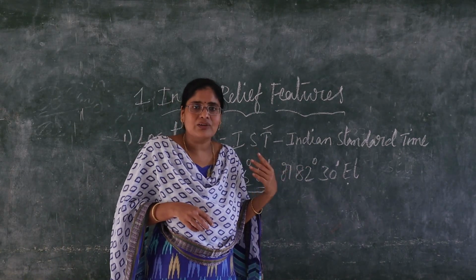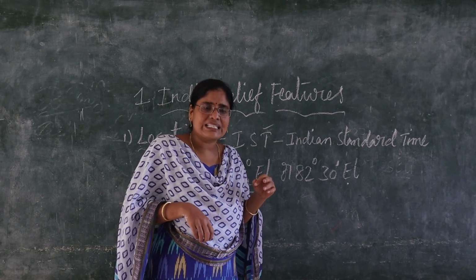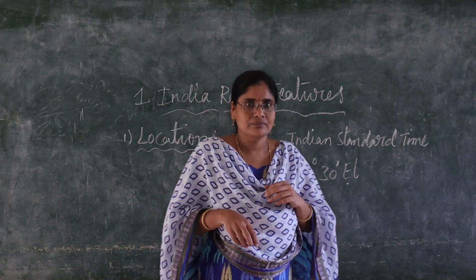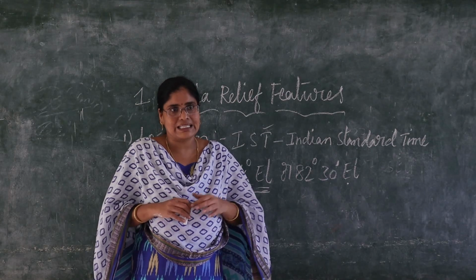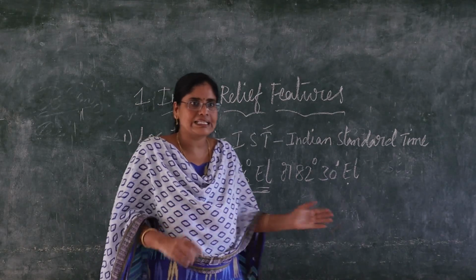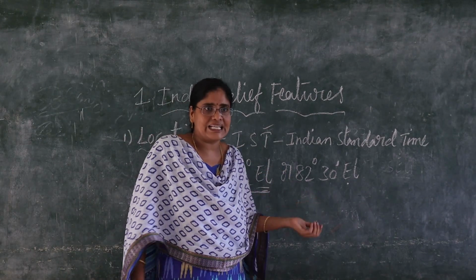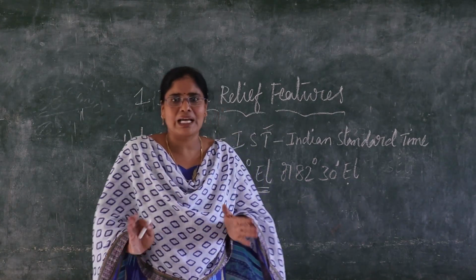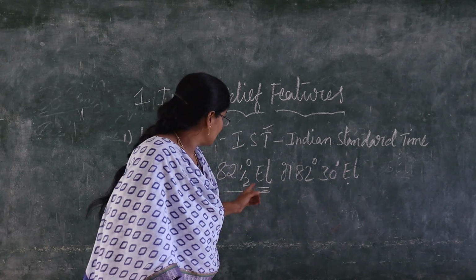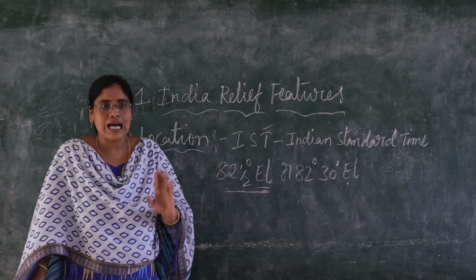So in India, how many states are there? 28 states and 9 union territories are there. These 28 states and 9 union territories follow the same time because of this eastern longitude.